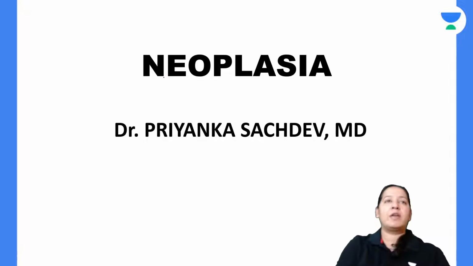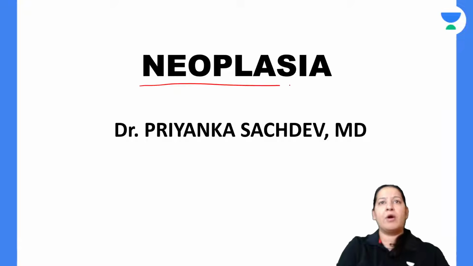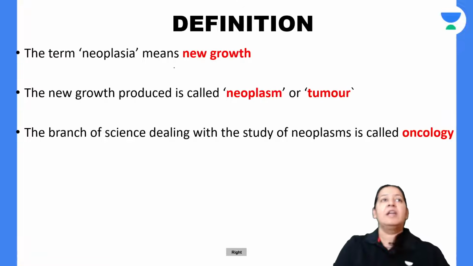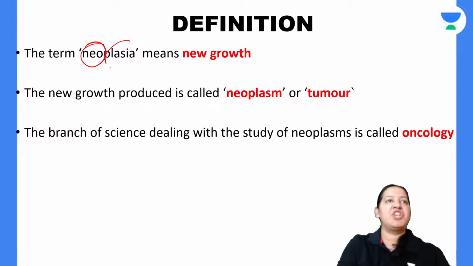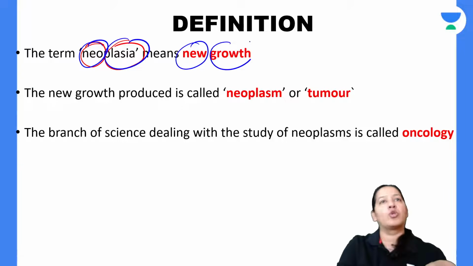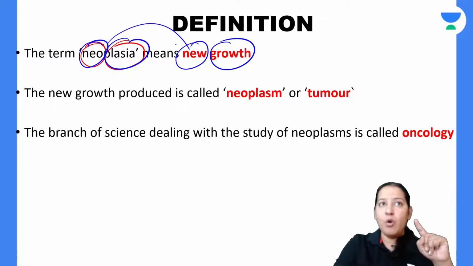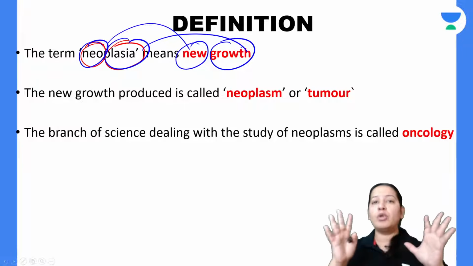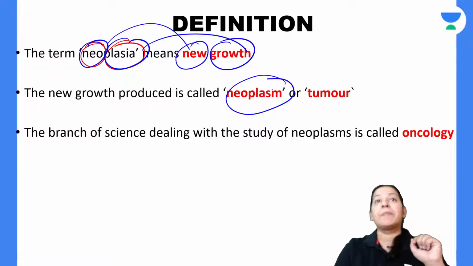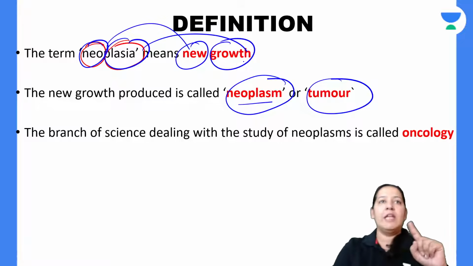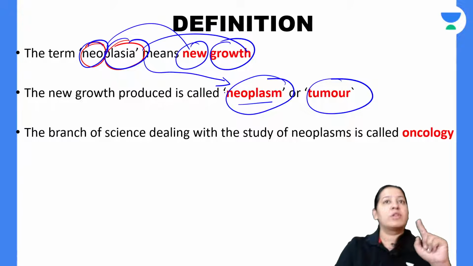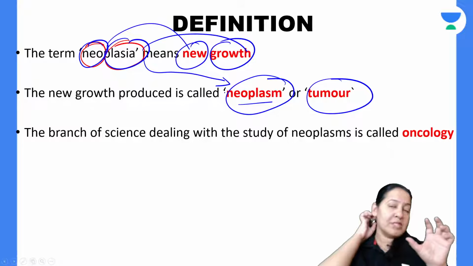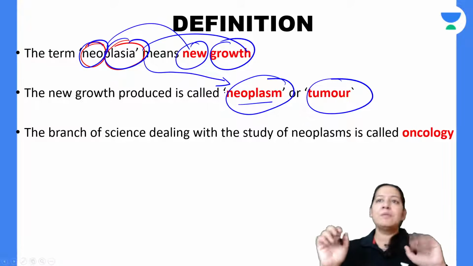Let me start with what is neoplasia. Before coming to the differences, let me teach you what neoplasia is. Neo means new, plasia means growth. So basically, neoplasia means new growth anywhere in the body. The new growth which is formed is known as neoplasm. Neoplasm is also known as tumor.